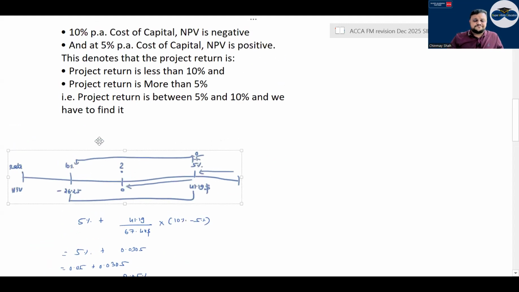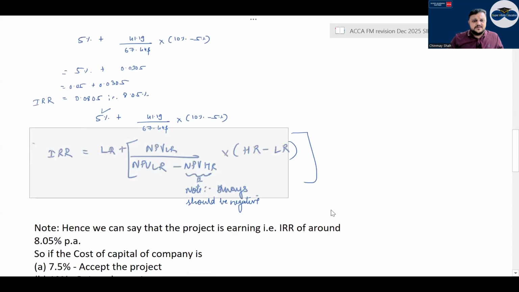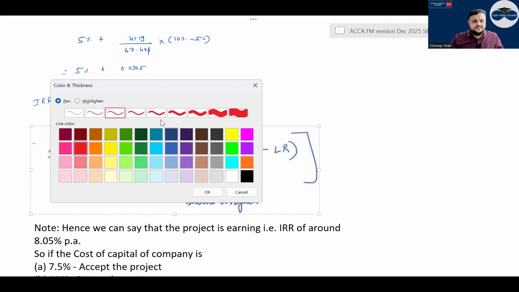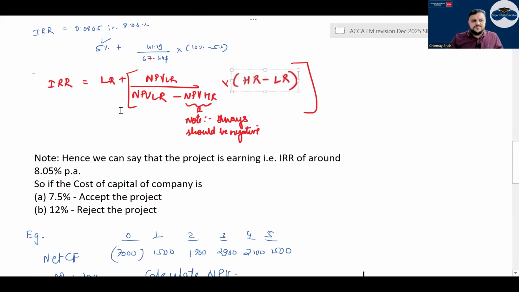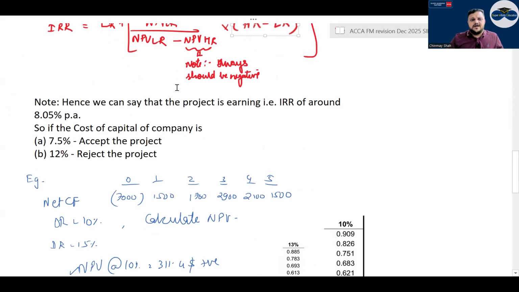Basically your IRR. So IRR is nothing but your lower rate, correct? This is the IRR formula: lower rate plus the NPV at lower rate divided by NPV at lower rate minus NPV at higher rate. Always remember, this should always be negative, then only you will get a better IRR, correct? Multiplied by higher rate minus lower rate, in one bracket, correct? Hence we found out here, with 5% and 10%, 8.05% is the IRR, right?